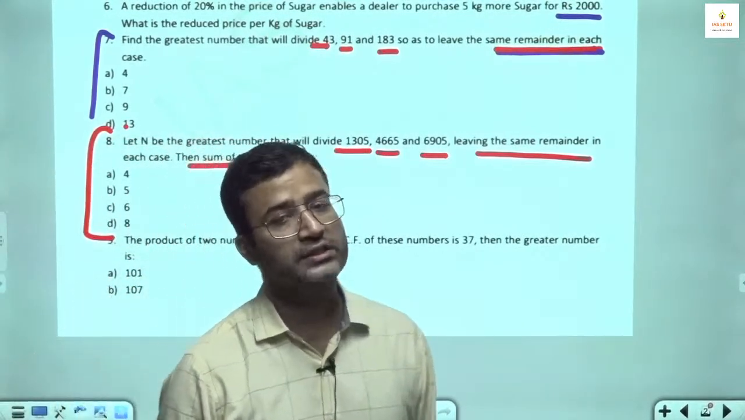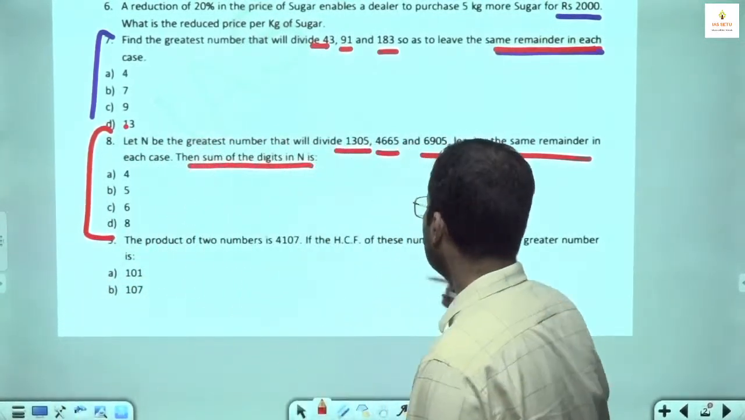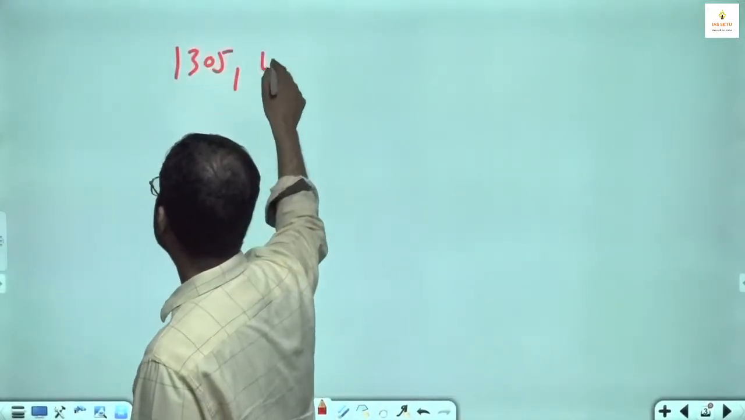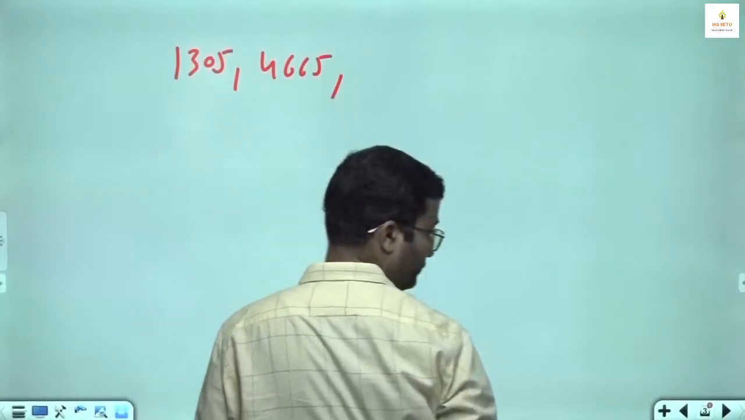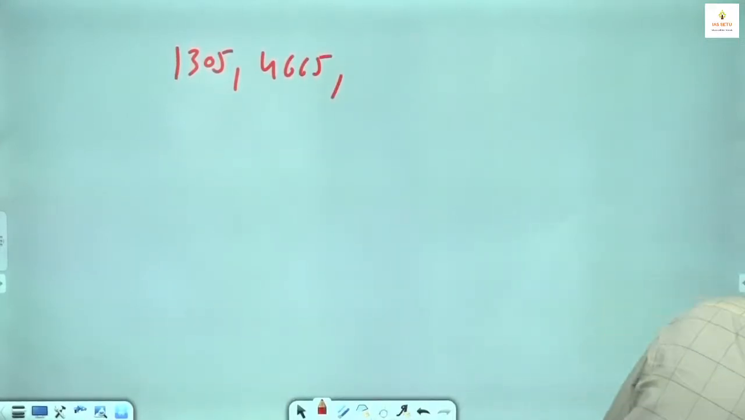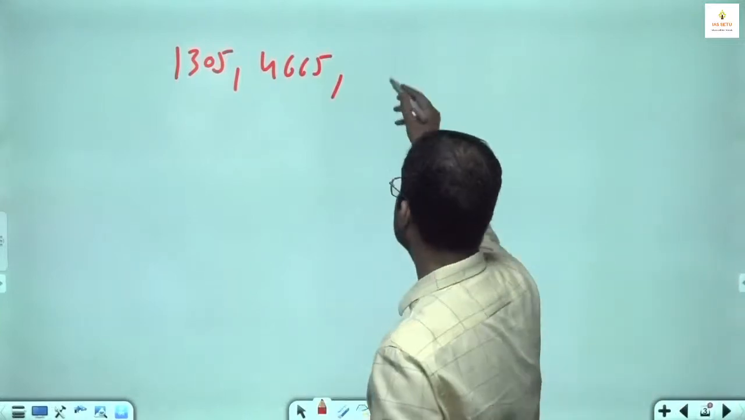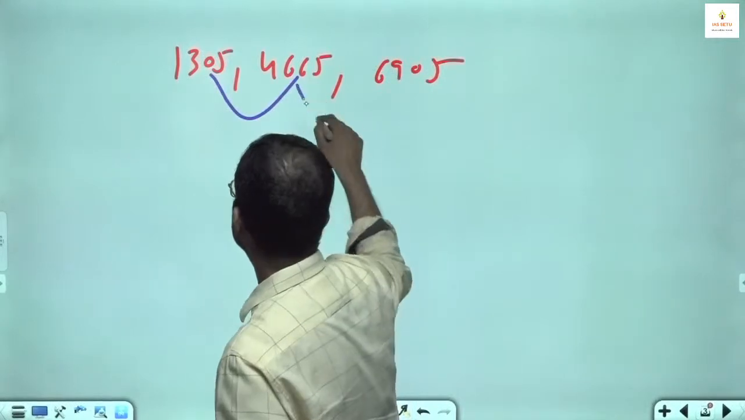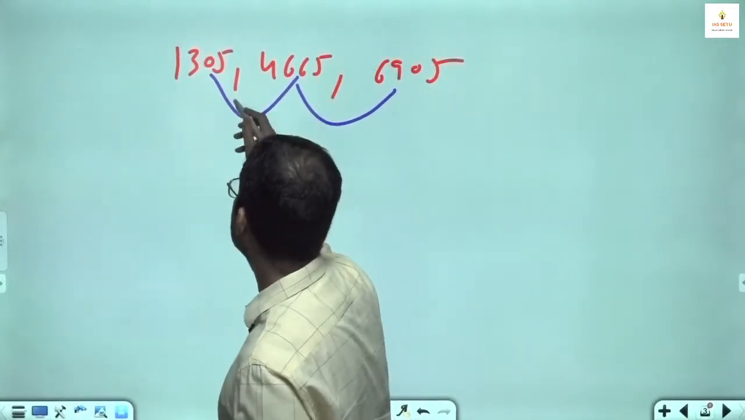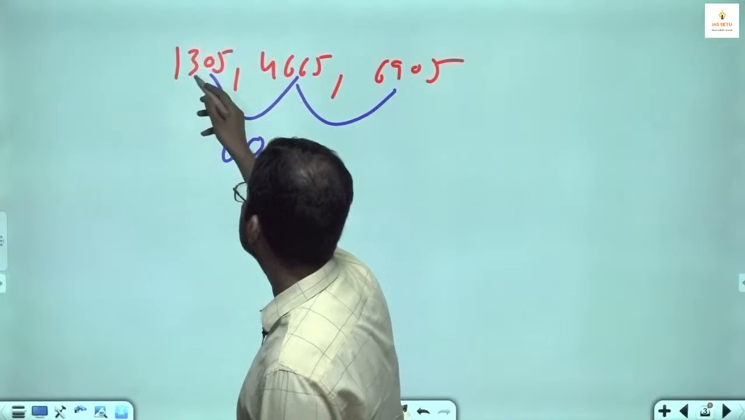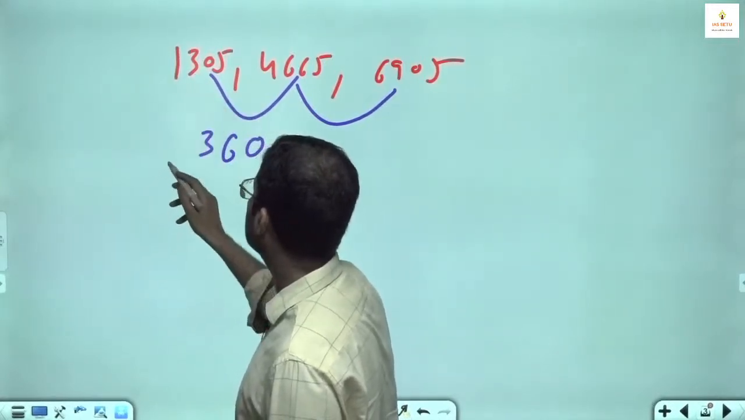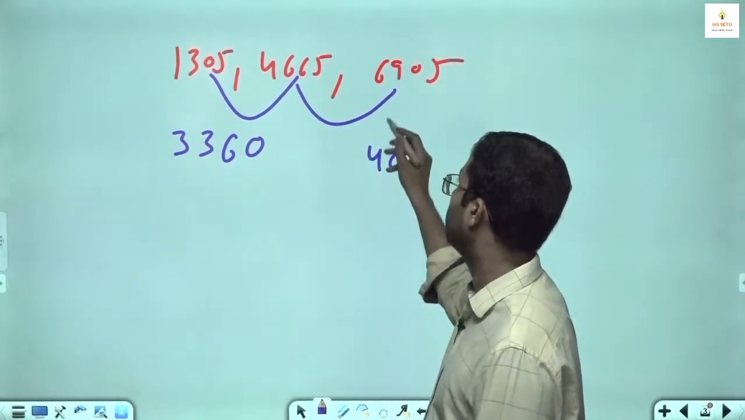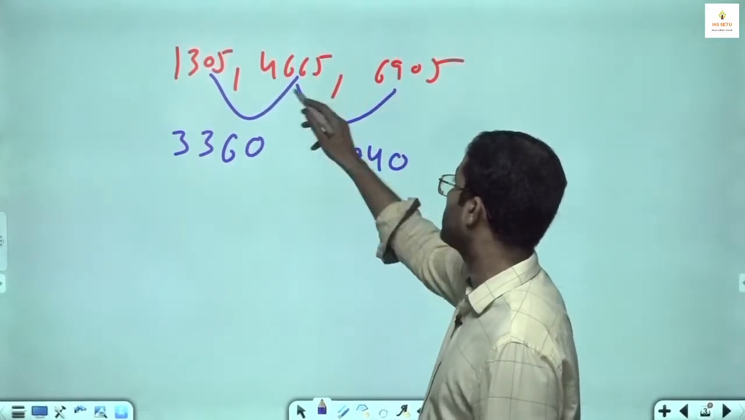Here you should know the concept. Here the answer options will not help. So what will we do? We have the numbers 1305, 4665, and 6905. We take the differences. 5 minus 5 is 0, 6 minus 3 is 3, 4 minus 1 is 3. Take the difference: 5 minus 5 is 0, 10 minus 6 is 4, 8 minus 6 is 2, 6 minus 4 is 2.